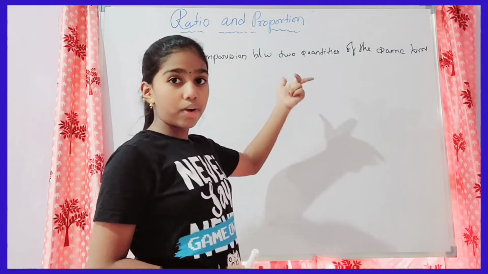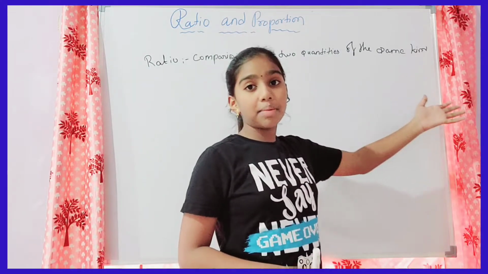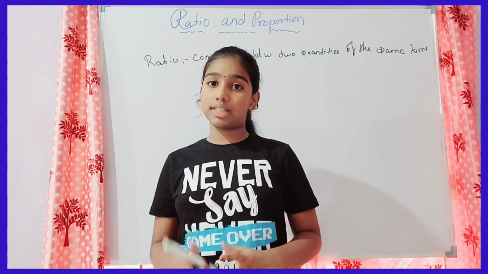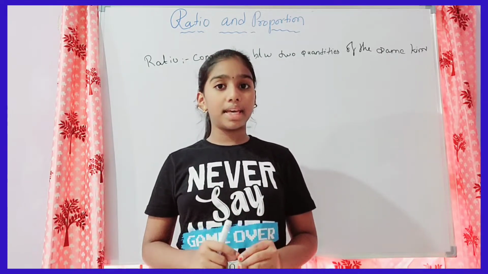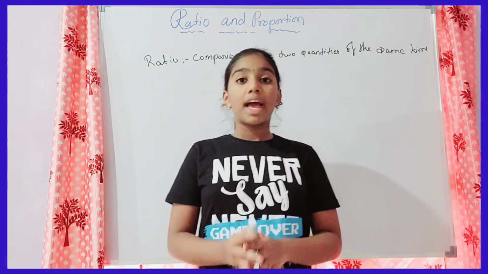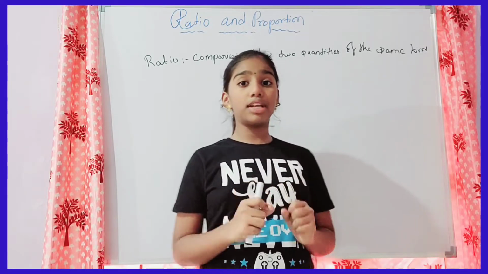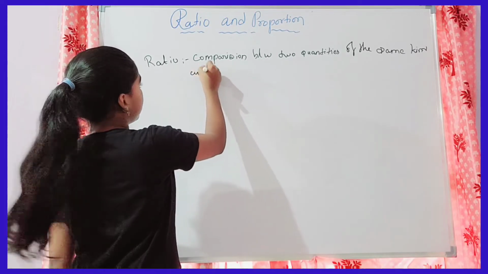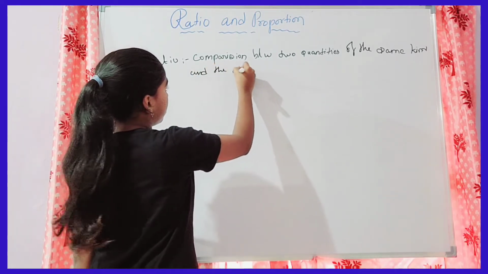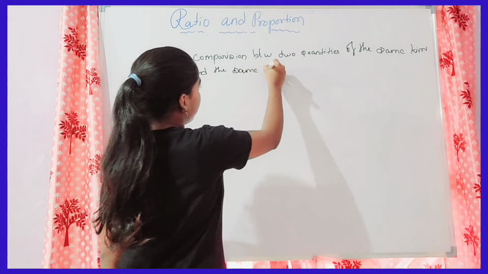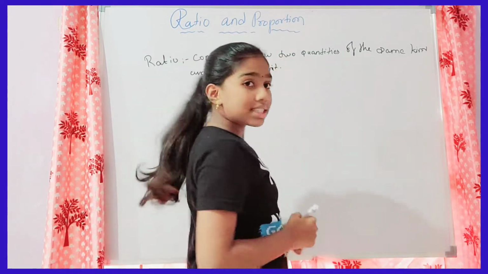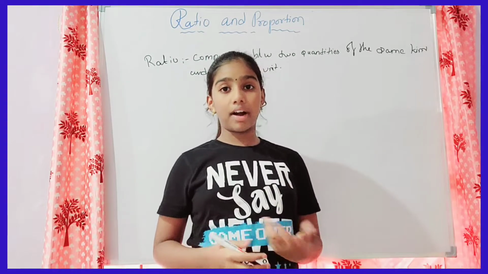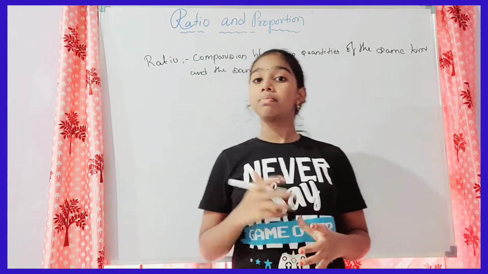And next, if we compare two quantities and they are of the same kind, that is also not enough. If we want the ratio of those two quantities, they should also have the same unit. We already know that units means liters, grams, kgs. These are called the units.